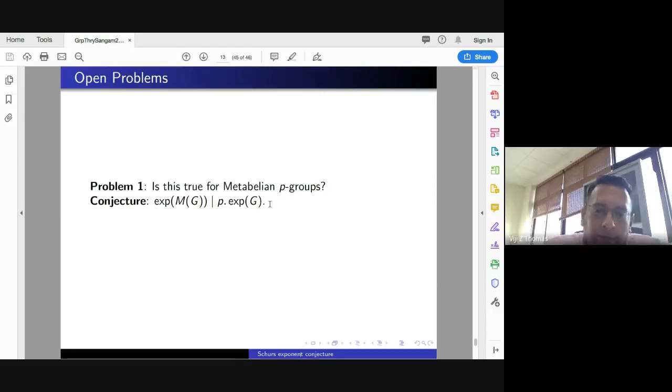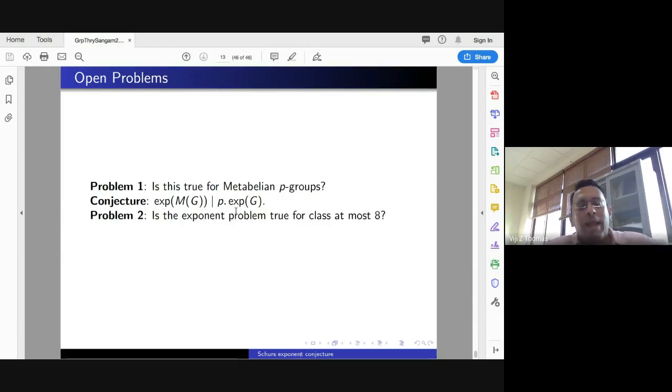I will tell you later till what class we can go, at least class at most P squared, or class at most P squared minus 1, one can do this. So you have a large class for which this is true. So the question is, in general, is this true? P times, can you do it? If you can do it P times, then of course this conjecture will imply the Moravec conjecture, which says the exponent of M(G) divides the exponent of G to the power of 2. So if this is true, then that is true.